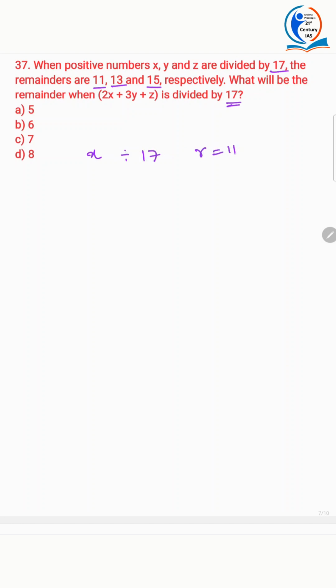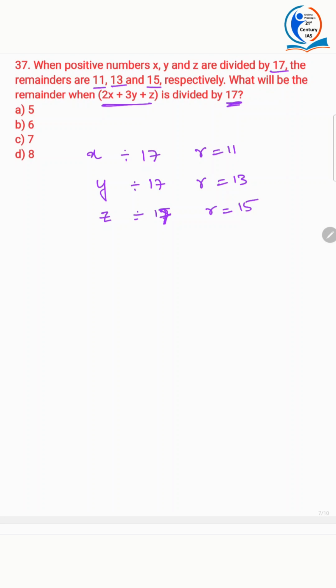The remainder is 11, and when y is divided by 17 it's 13, and when z is divided by 17, the remainder is 15. And what are they asking? What will be the remainder when this particular number is divided by 17?